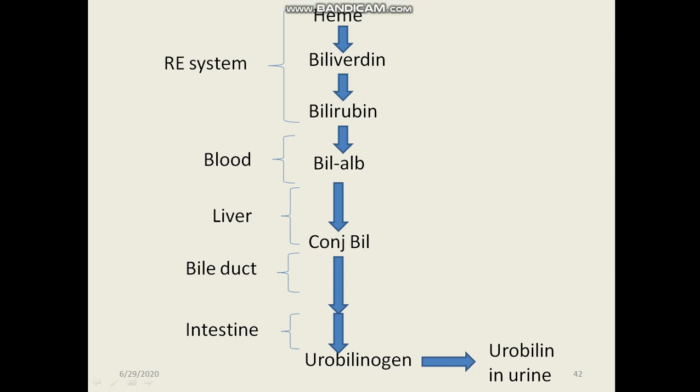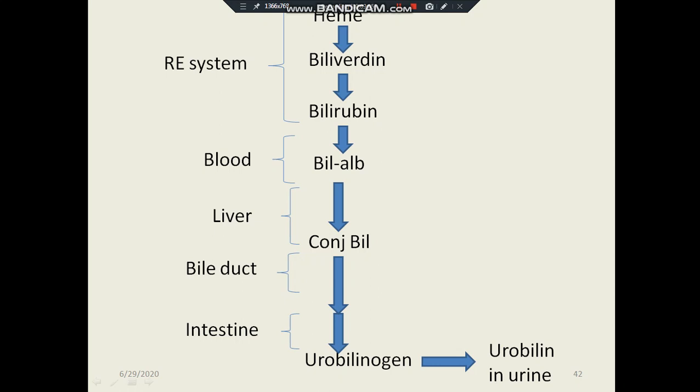Now what happens? The heme is converted to biliverdin, and biliverdin is converted to bilirubin in the reticuloendothelial system. This bilirubin comes in the blood, binds with the albumin, and this albumin bound bilirubin comes to the liver.